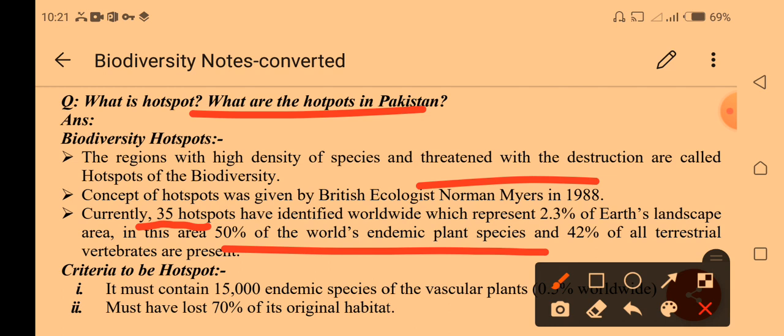Next, 42% of terrestrial species are vertebrates, meaning they have a backbone. Terrestrial species are those that live on land, like humans; all mammals are terrestrial, while amphibians may live either in water or on land, having both habitats.